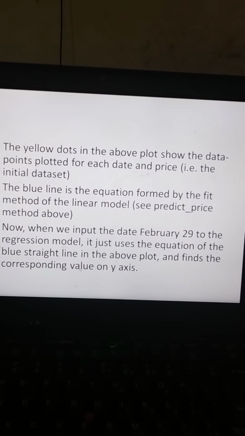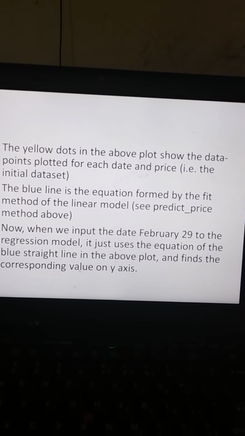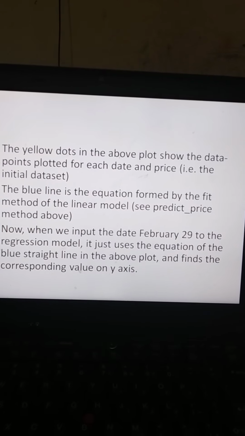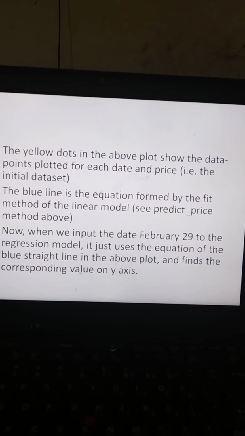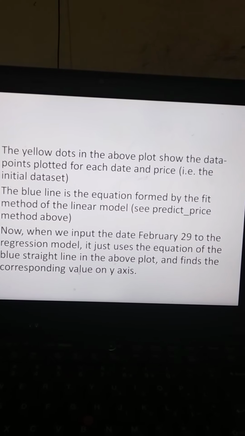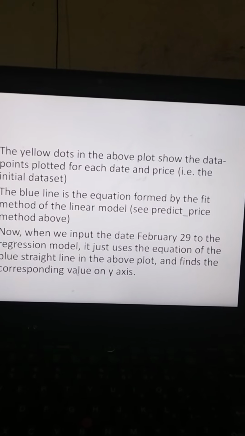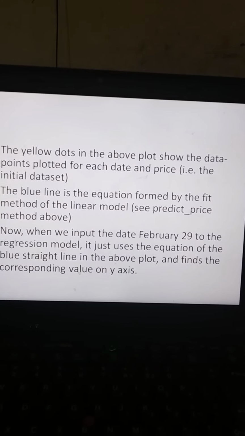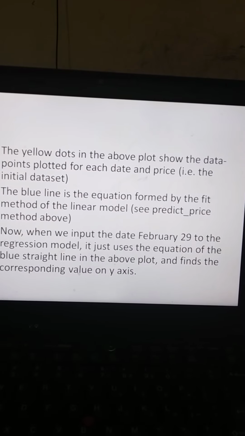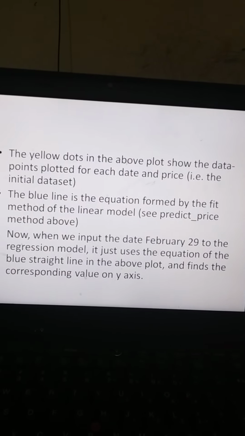The blue line is the equation formed by the fit method of the linear model. See the predict price method above. So now when we input the date February 29 to the regression model, it just uses the equation of the blue straight line in the above plot and finds the corresponding value on the y-axis.